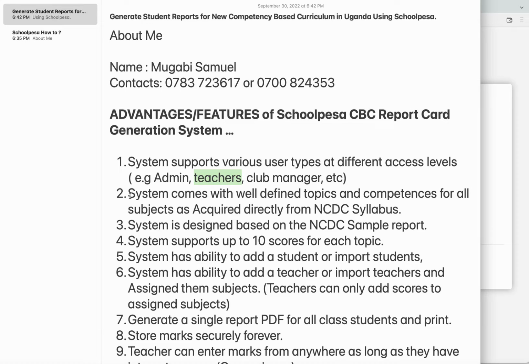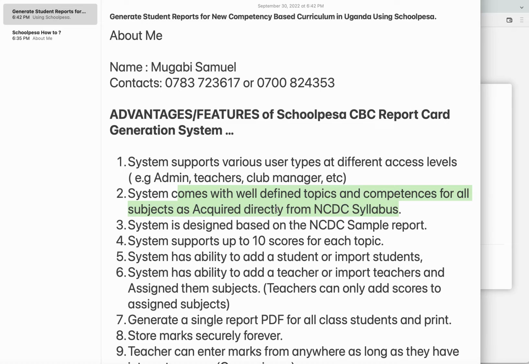Then two, the system comes with well-defined topics and competences for all subjects as required from the NCD syllabus. So in our system, we have already put in all topics, all competences and all subjects within the NCD syllabus.